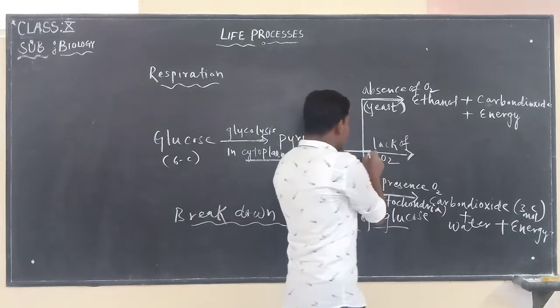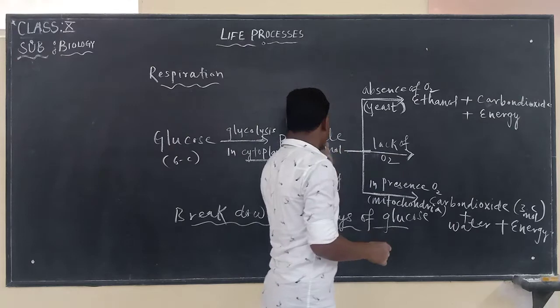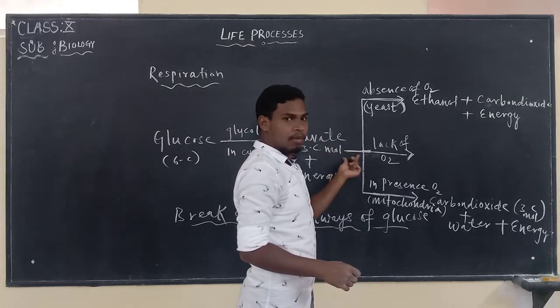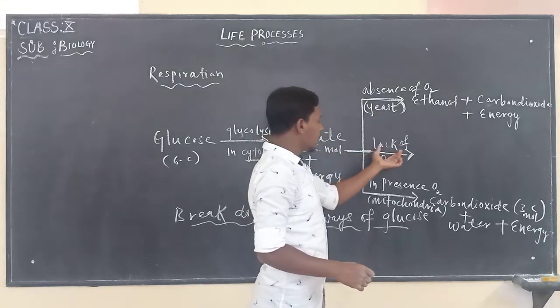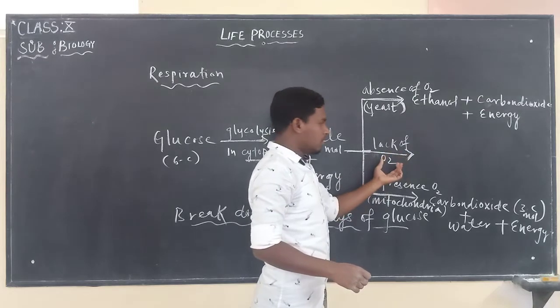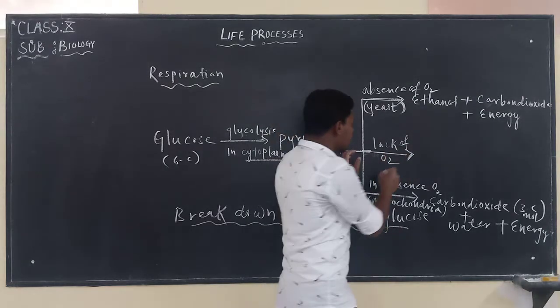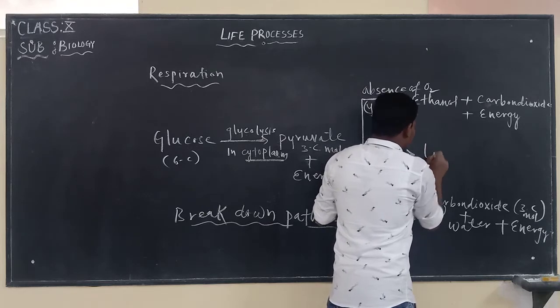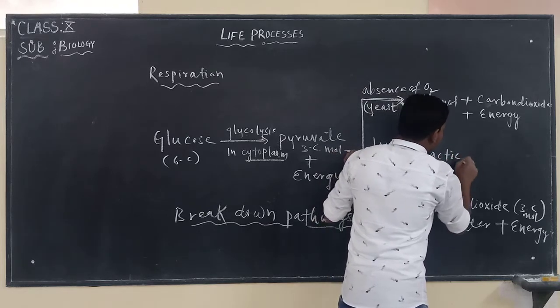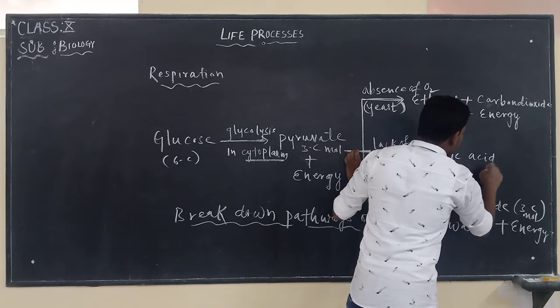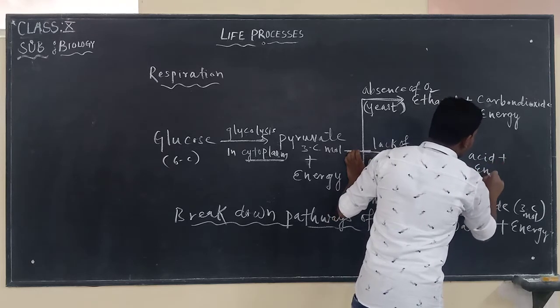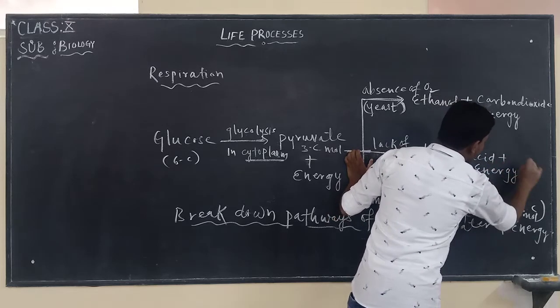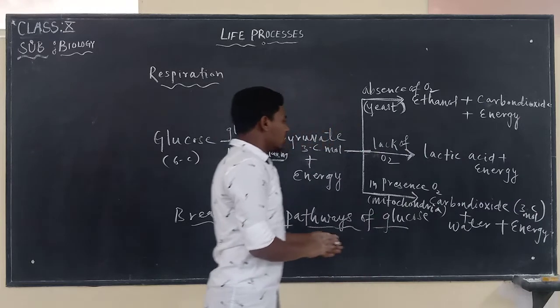This pyruvate, which is a 3 carbon molecule compound, is going to break down in lack of oxygen to release energy. It produces lactic acid plus energy.